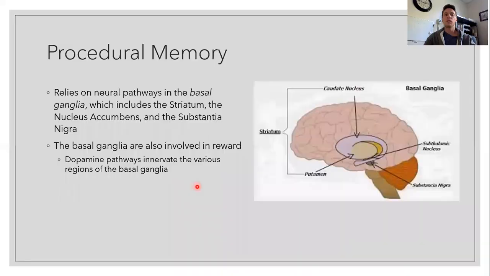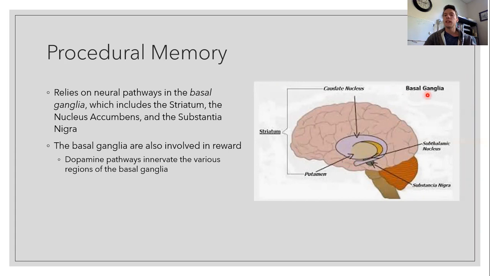To begin, let's look a little bit at procedural memory. Whereas episodic memory relies on the hippocampus and associated structures, procedural memory is based in the basal ganglia, a different collection of neural structures. Now, these are actually anatomically quite close to the hippocampus. The hippocampus would be around here in the medial temporal lobe.